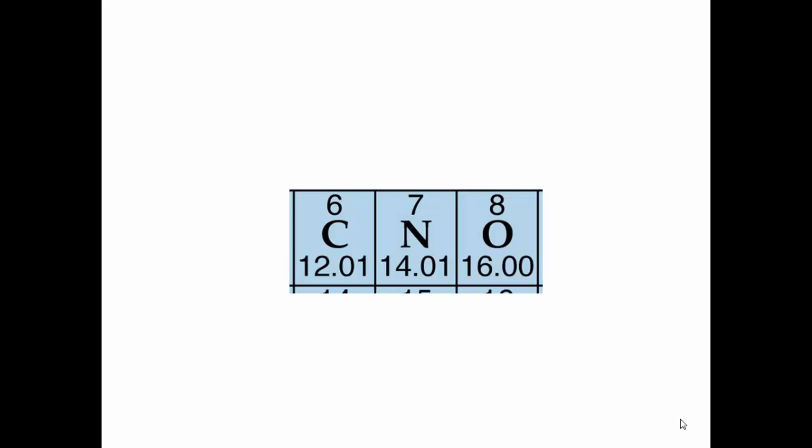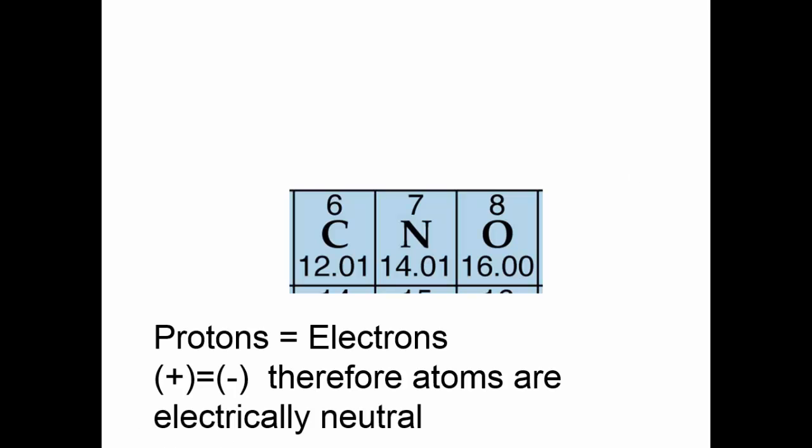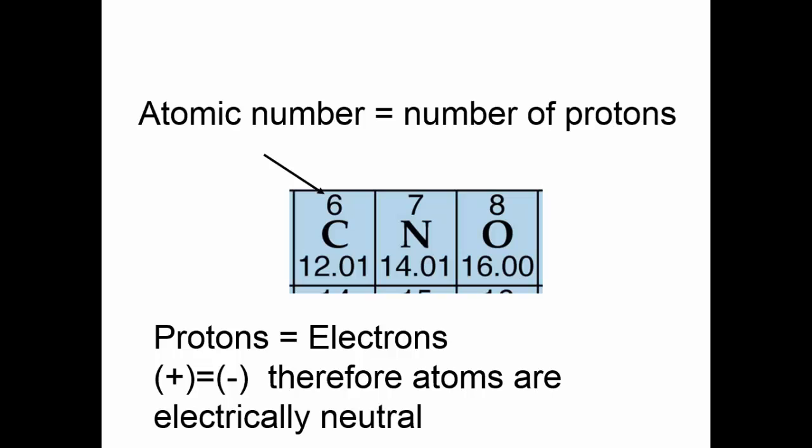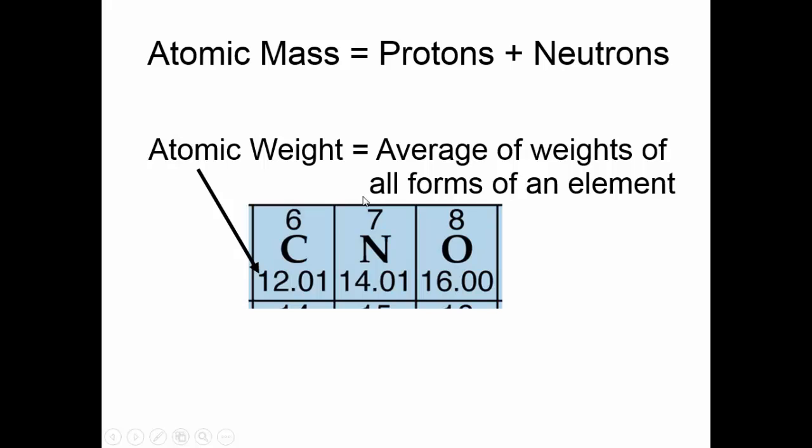This is a section from the periodic table. Because the number of protons equals the number of electrons, positive charges equal negative charges, atoms are always electrically neutral. Now the atomic number, this number in the top of the box, is the number of protons. So whenever we have this number, we know how many protons there are, and because protons have to equal electrons, we also know how many electrons there are. The atomic mass is the whole mass of the atom, and since protons and neutrons are the only things that have mass, the atomic mass number is this number at the bottom. And it's the average of the weights of all forms of an element.